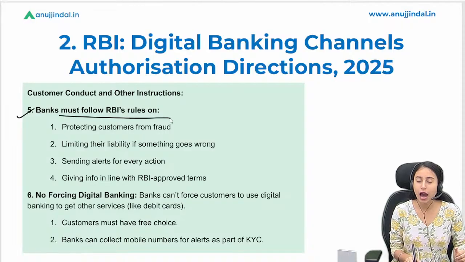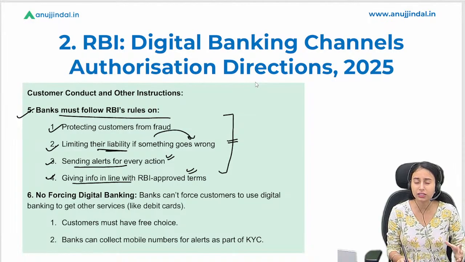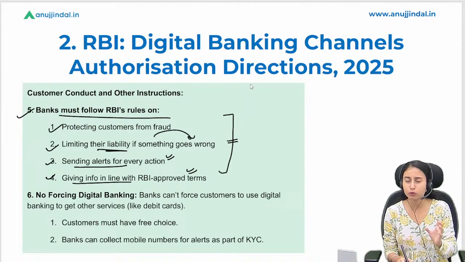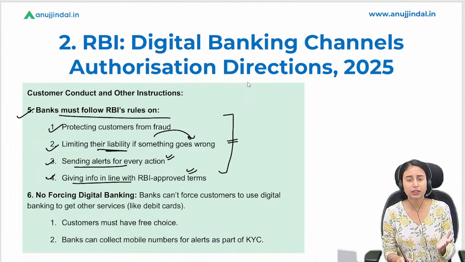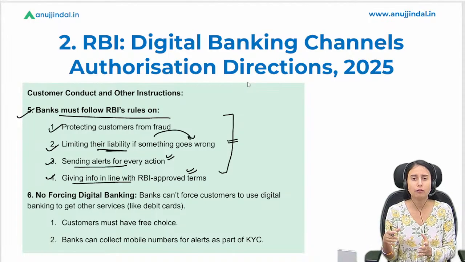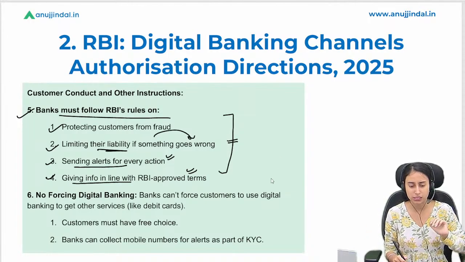The bank must follow the RBI rules regarding protecting the customer from fraud, limiting their liability if something goes wrong, sending alert for every action whatever they make, giving information in line with the RBI approved terms. So basically ये कुछ ऐसी information है जो banks को साथ के साथ comply करना है with the RBI rules. ये वो rulings हैं, ये वो चीजें हैं जो हम कहीं ना कहीं अपनी day to day life में देखते ही हैं कि बैंक की तरफ से कुछ ना कुछ आता रहता है कि अगर आपको इतने से ज्यादा की ट्रांजेक्शन करनी है then you have to provide an OTP, ठीक है, OTP किसी के साथ शेयर ना करें, all such things are a part of this, ठीक है। तो ये आप समझ सही है, मैं मान के चल रही हूँ, ठीक है।